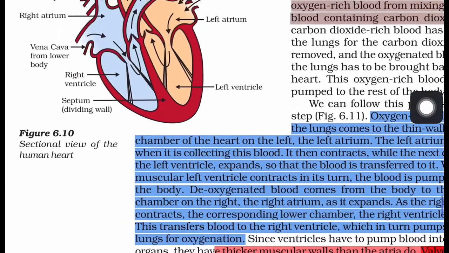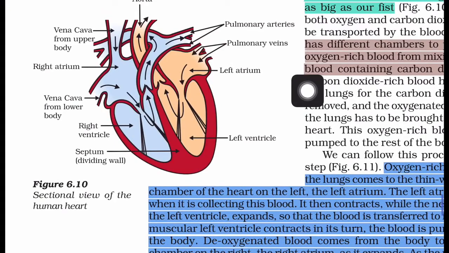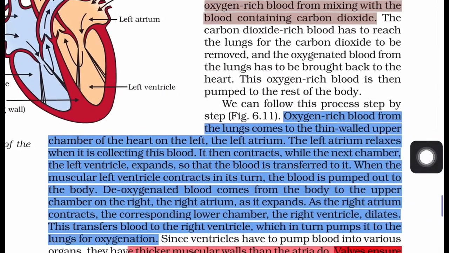So in the second step, when it takes blood from the lungs, it relaxes. After collecting the blood from the lungs, it contracts and the blood comes to this chamber. The name of this chamber is the left ventricle.